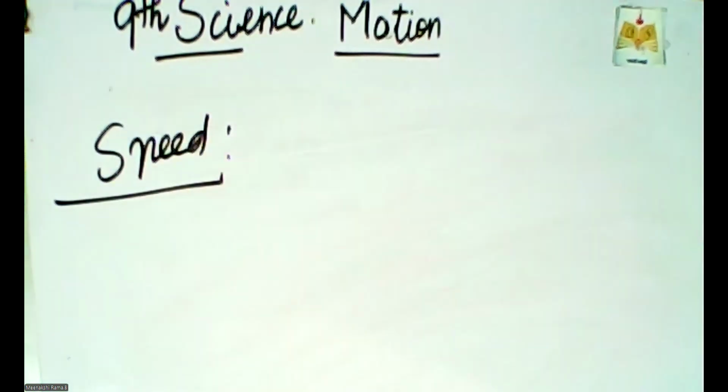What is speed? Speed means the rate of change of distance traveled in unit time. What is the speed of a motor car? What is the speed of a train, a car, a bus?